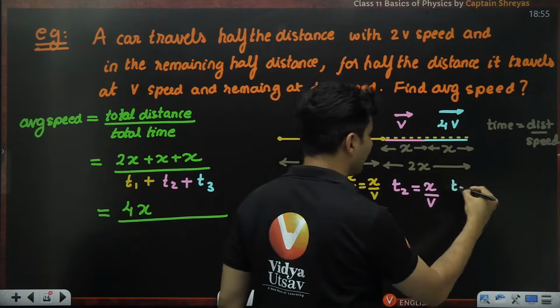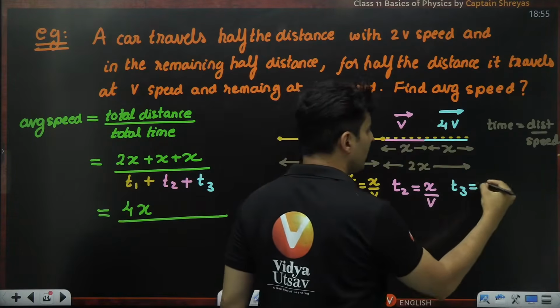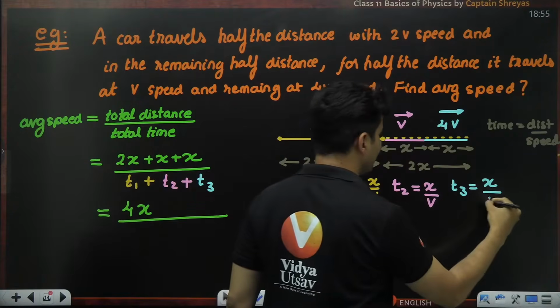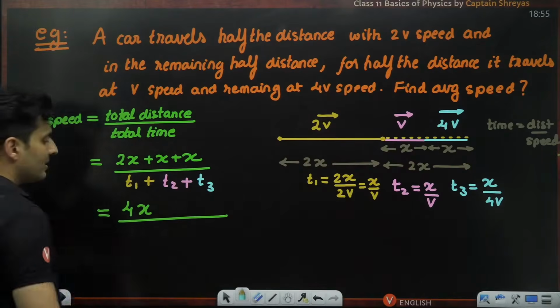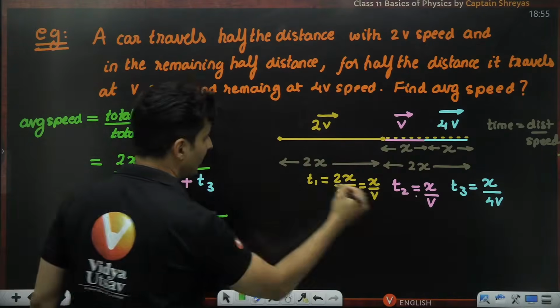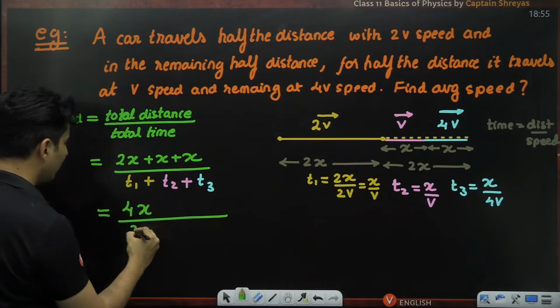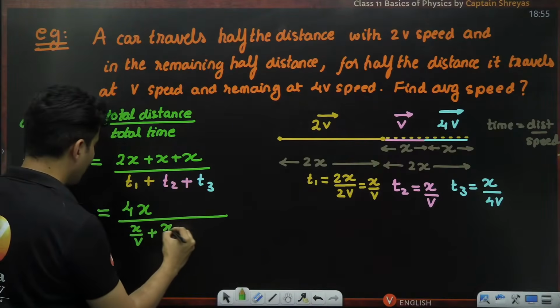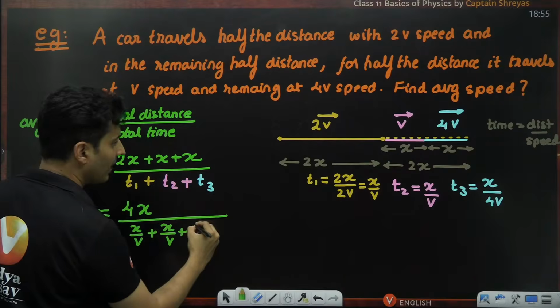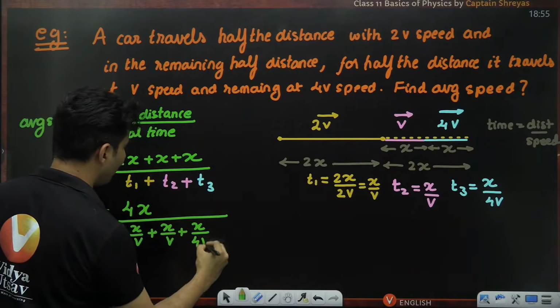What is this time? Final time from here to here. Distance is x. Speed is nothing but 4v. Oh, sir, we got everything, sir. Let's substitute, guys. So first number T1 is nothing but x by v. The next number is also x by v. The last number is x divided by 4v.